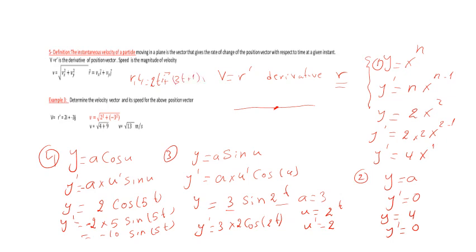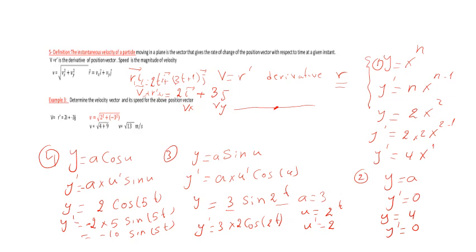Okay, now to calculate the velocity vector, this r vector, the velocity vector is r prime of t. What do we do? The derivative of the first, 2t, is 2i. The derivative of the second, 3t plus 1, is 3j. So this is called Vx and this is called Vy. To determine the magnitude of the velocity, meaning the speed, the magnitude is the radical of Vx square plus Vy square.